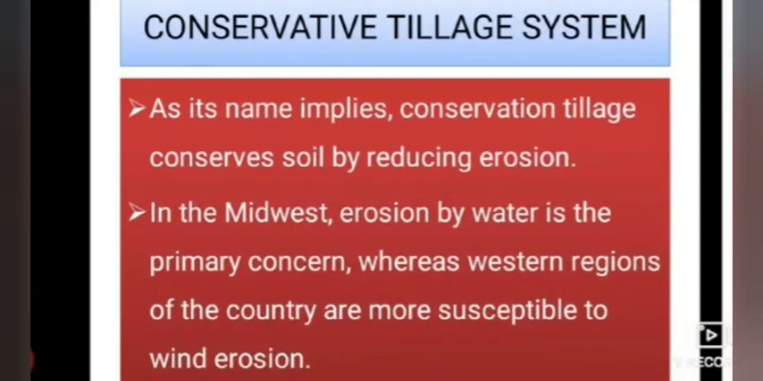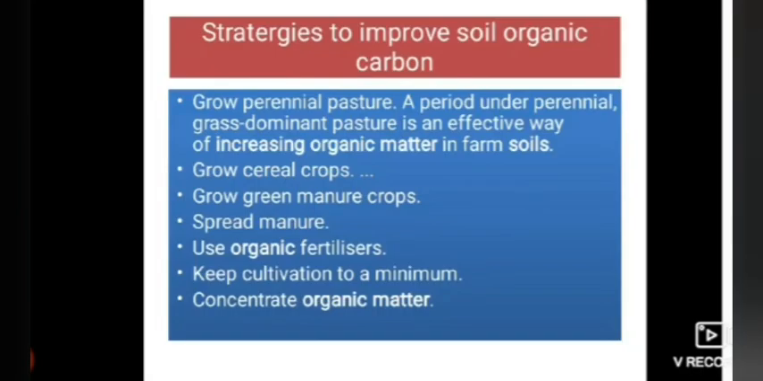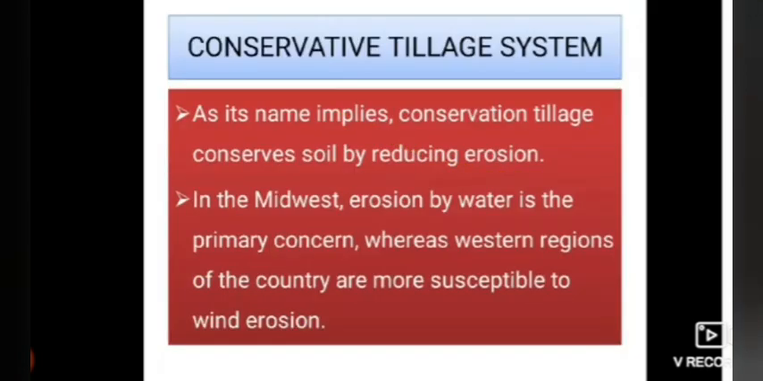The conservation tillage system. Okay, up to here we have seen about soil organic carbon and soil organic matter, how we have to save that, what were the strategies to improve the soil organic carbon. Now moving to conservation tillage system. As its name implies, conservation, we are going to conserve, it means saving the land by conservation tillage, which conserves soil by reducing erosion. Okay, the main concept of this is the erosion will be controlled by this conservation tillage.